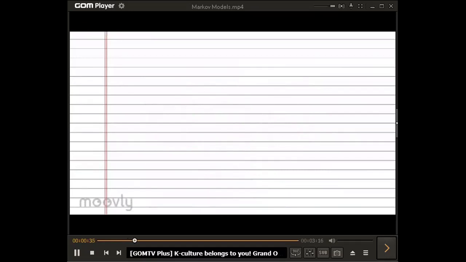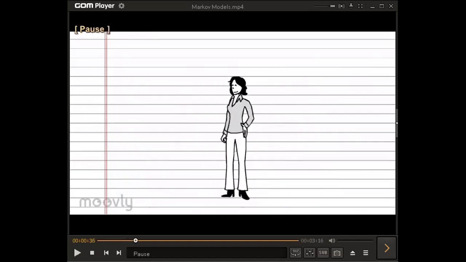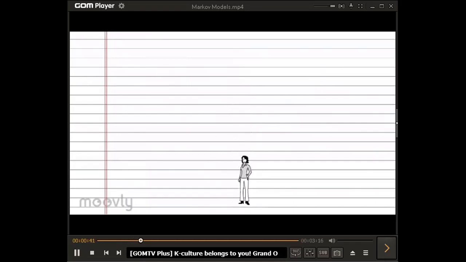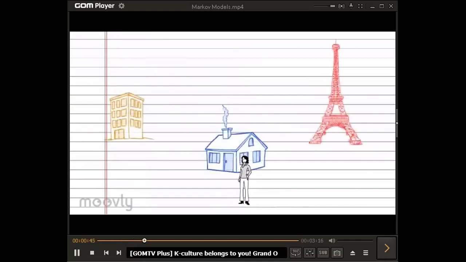So a simple example, if we take it from the human perspective, let us take an example of a girl called Romi. Let us say Romi can travel between three different possible places: work, home, and the Eiffel Tower. In this Markov model, each of these three locations is called a state. Now, state is a technical term related to the Markov process here.